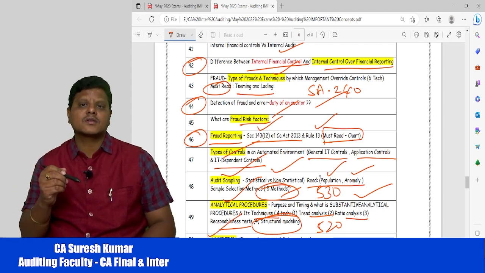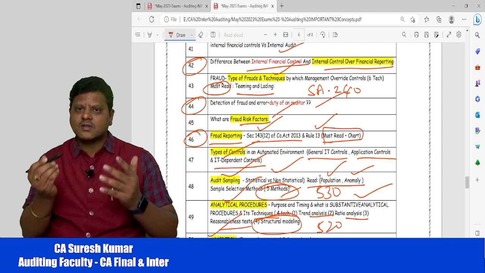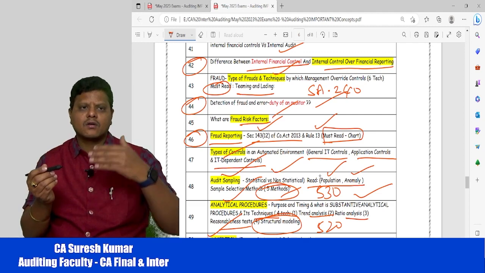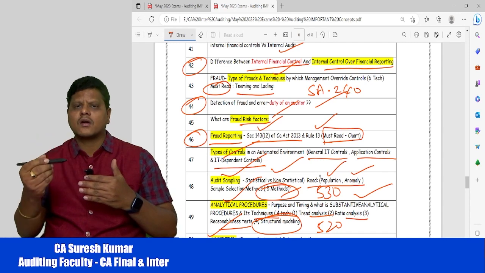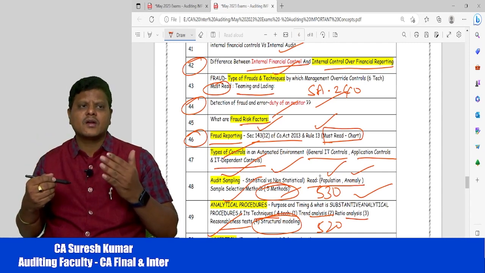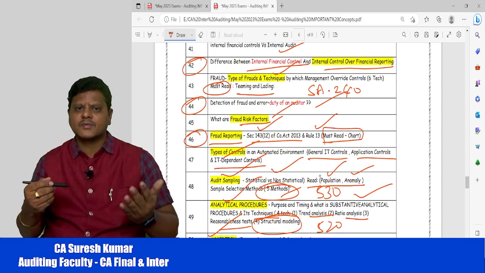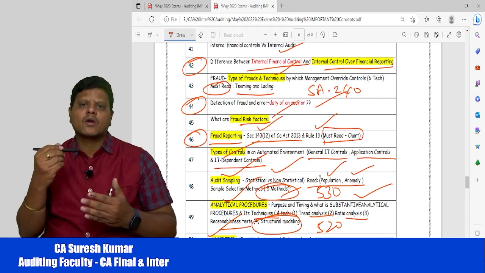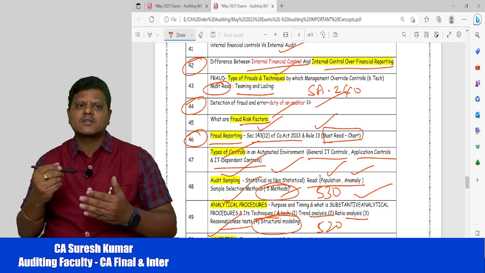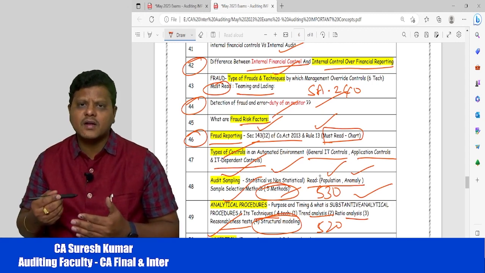This topic talks about audit of items of financial statements. You have a lot of line items in the profit and loss account statement, and a lot of line items in the balance sheet. The profit and loss statement covers the incomes and expenses, and the balance sheet covers different types of assets and liabilities. How you are going to audit each and every item is based on the assertion, that is called management judgment.